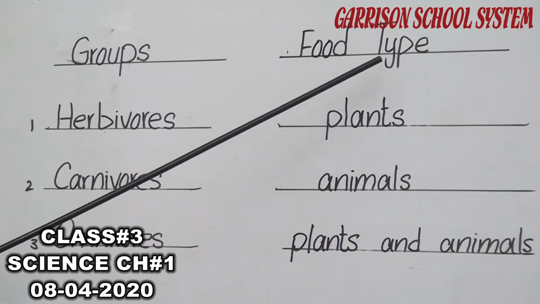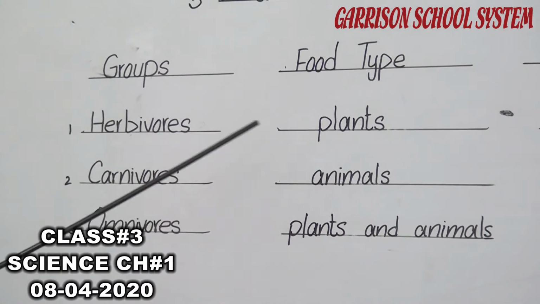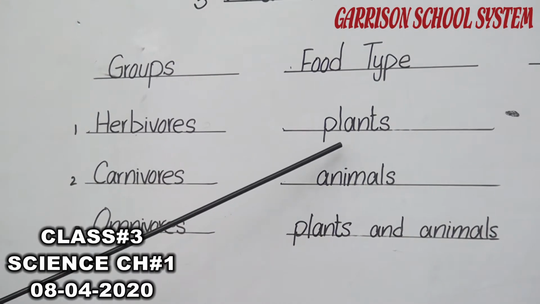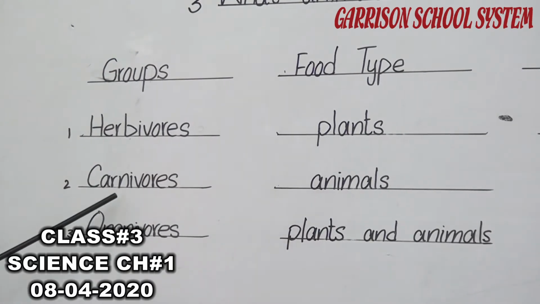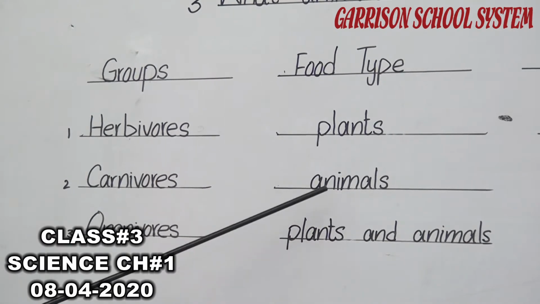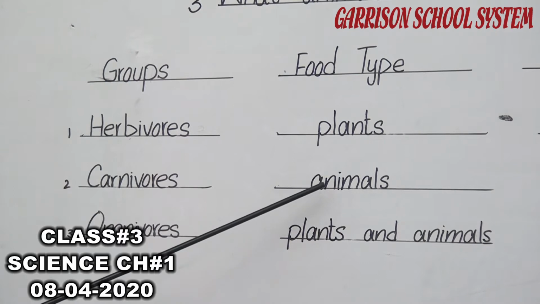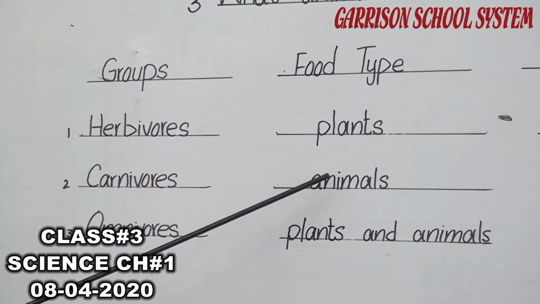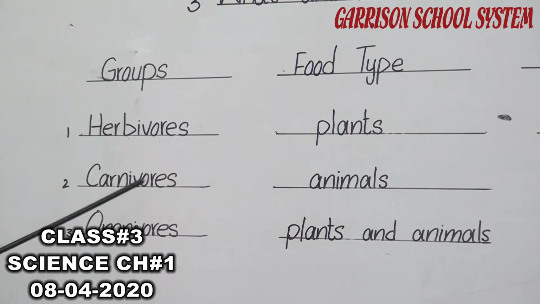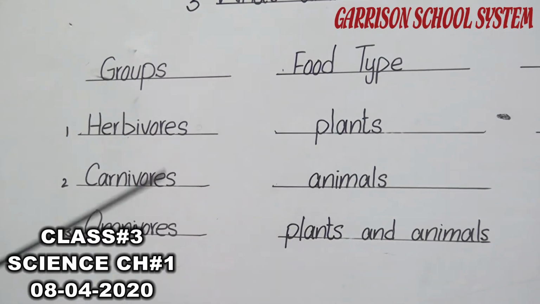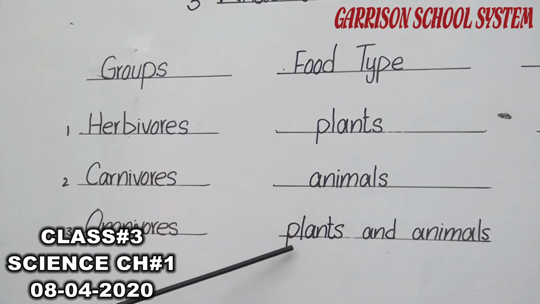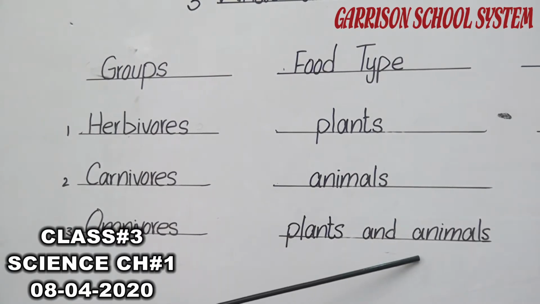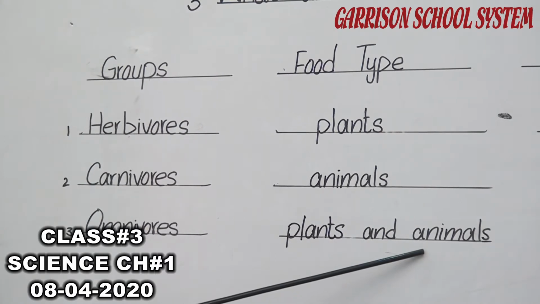Here I write down the type of food they eat. Herbivores eat plants. They eat the food which they get from plants only. Second group is carnivores. Carnivores eat animals. It means they eat flesh or meat. They eat other animals. They are also animals, but they eat other animals for their food. Third group is omnivores. Omnivores eat both plants and animals. If plants are available, they eat plants, and if other animals are available, they eat animals as their food.